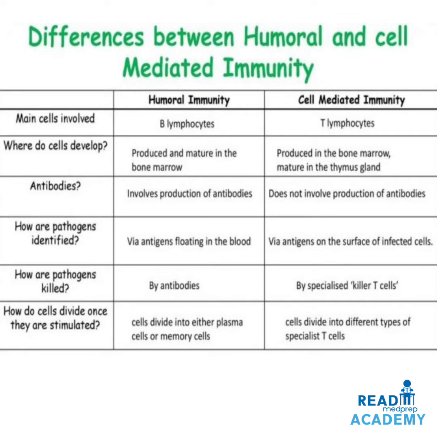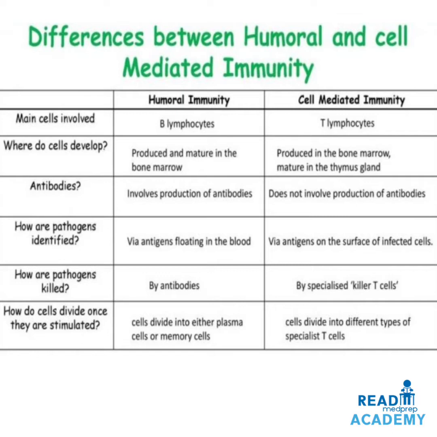And the antibodies are involved in the production in humoral immunity, whereas in cell-mediated immunity, antibodies are not produced. The pathogens are identified by the antigens that are floating in the blood, whereas in cell-mediated immunity, by the antigens on the surface of the infected cells. The pathogens are killed by the antibodies, whereas in cell-mediated immunity by specialized killer T cells.